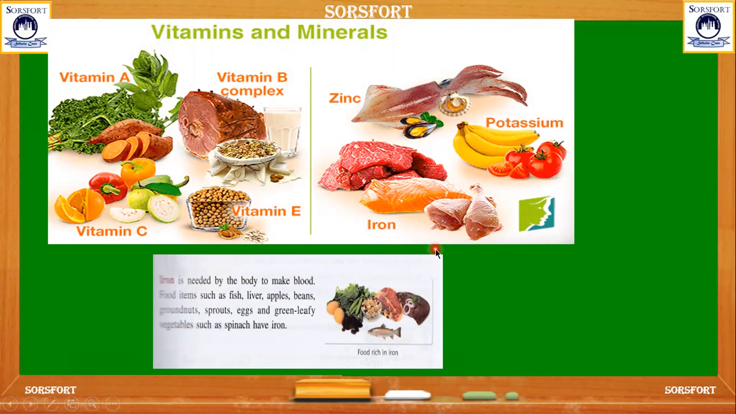Why is iron needed? Iron is the mineral which makes the blood for our body. If our body has the right quantity of iron, blood circulation and blood formation will be easy. And here are some foods that are rich in iron: fish, liver, apples, beans, groundnuts, sprouts, eggs, and green leafy vegetables like spinach. Spinach is the best source of iron, and even beans also.